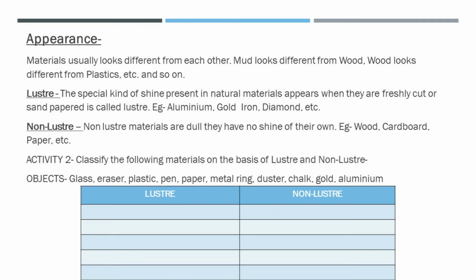Like glass. Glass is having luster? Yes, so it can be kept in luster. Eraser. Eraser does not have luster in it. It is dull. So we can keep it in the non-luster group. So like this, write down all the objects in their proper column.